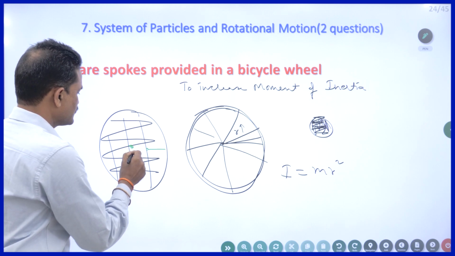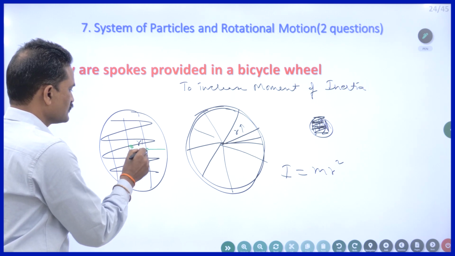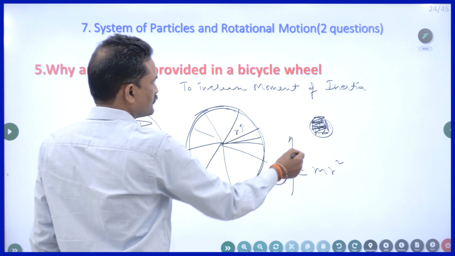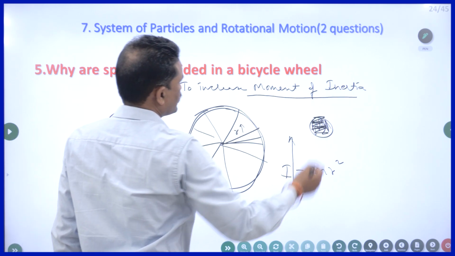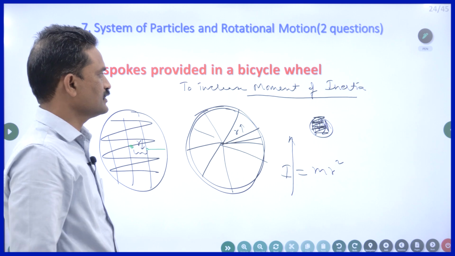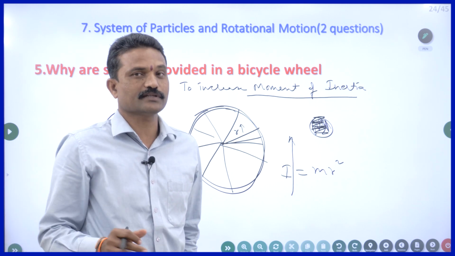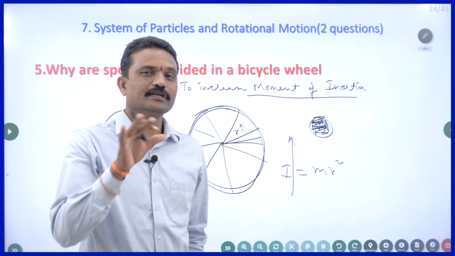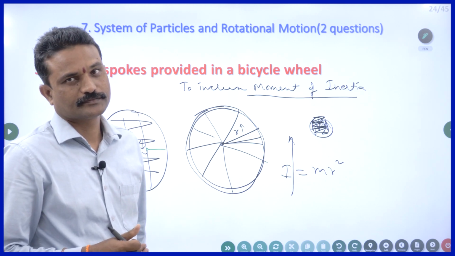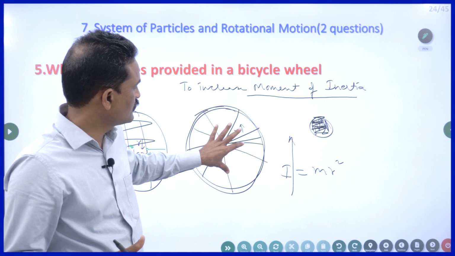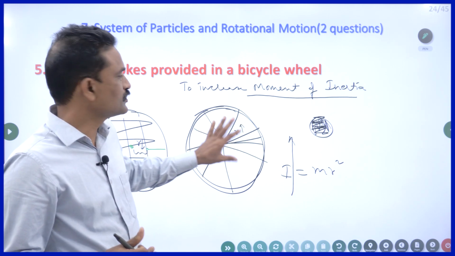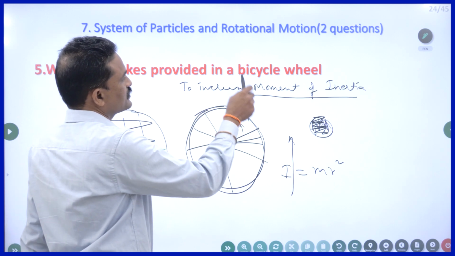In this case, the distance between this and this is less, so R is less. So here R is more, I is more. Moment of inertia is the property of the rotating object, so it opposes the change in the rotation. So you will have stable rotation in this case.